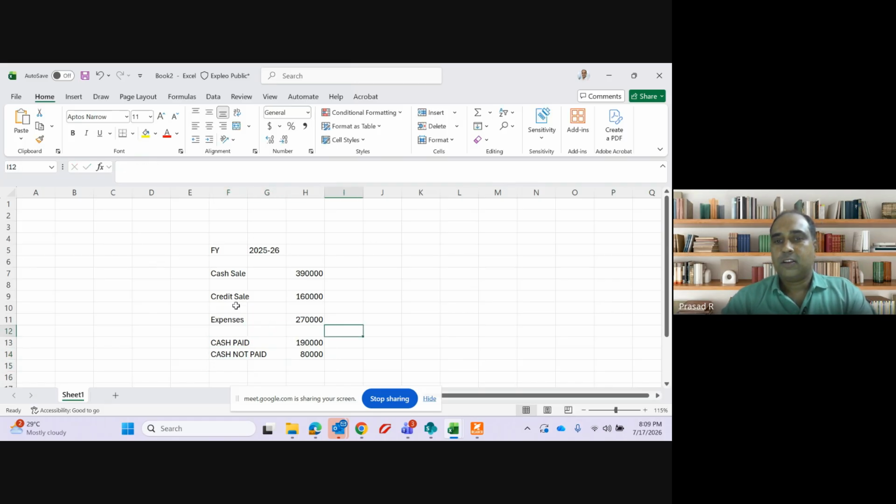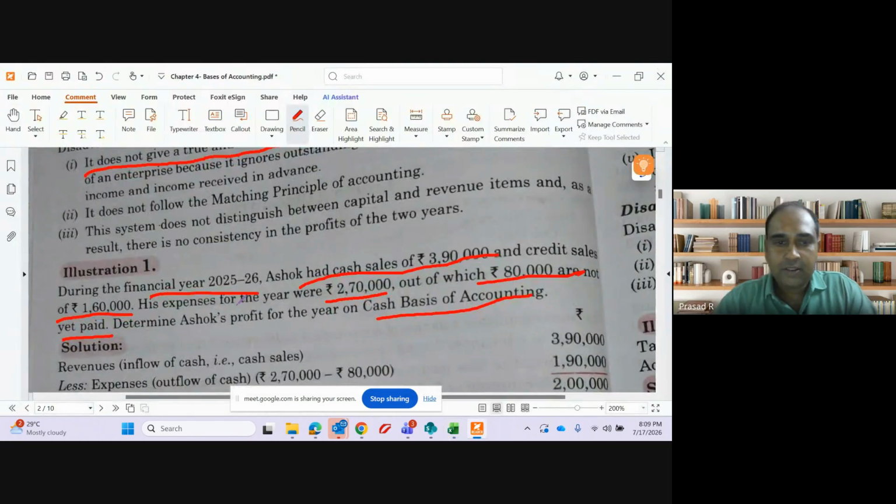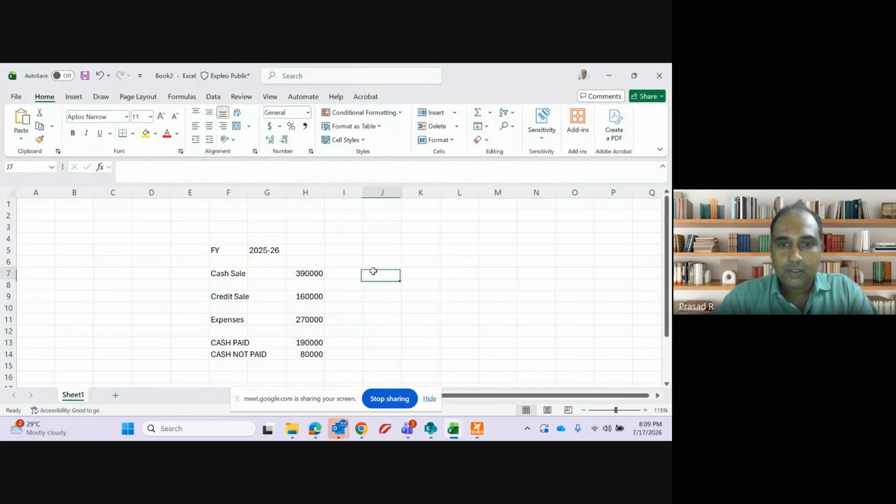Clear? So now the question is asking, determine Ashok's profit on cash basis. This is received in cash? Yes. Credit sale? No. Expenses, how much cash is paid? This is paid in cash. Cash not paid, this is not paid in cash.